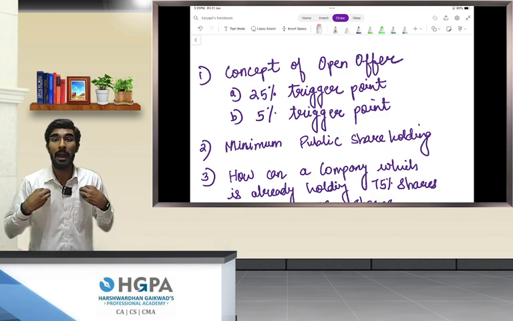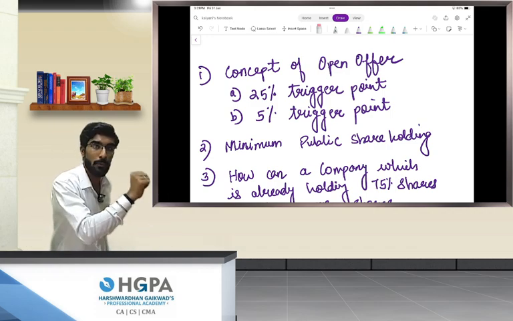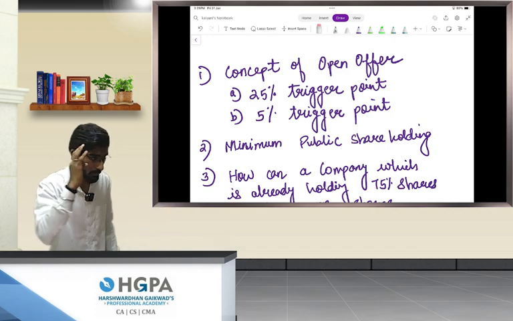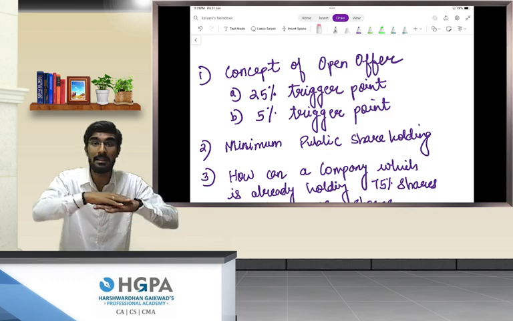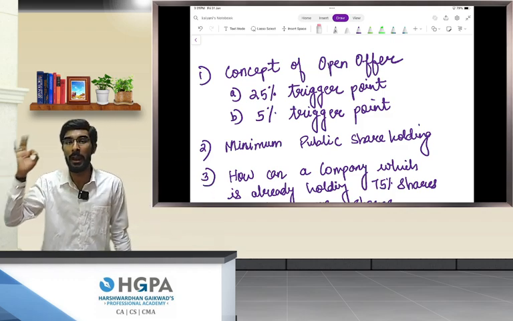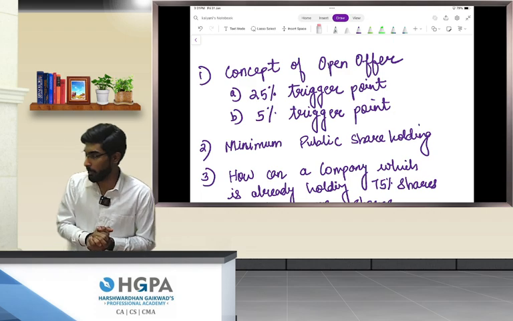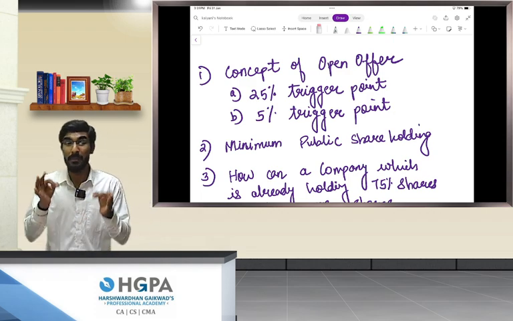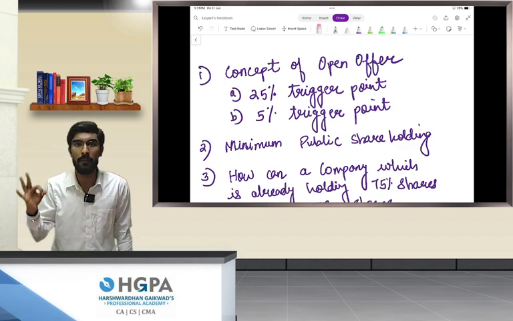Now, assuming I hold 30% of shares in Reliance Industries, I acquire 3%, 4%, 5%, not a problem. But as soon as I acquire more than 5% in a single financial year, I am required to make an open offer to acquire an additional 26% of shares of the company. Are we clear?